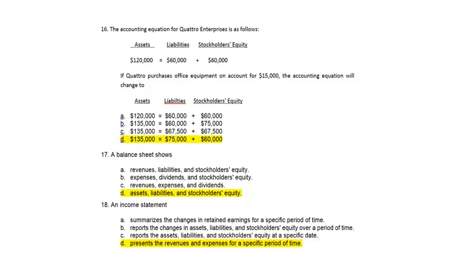And this is like that little exercise where if you purchase office equipment for 15,000 on account, what's going to happen? Your assets will go up 15,000, but your liabilities will go up 15,000, won't they? Okay, so the assets become 135, the liabilities become 75,000. This thing still stays in check, doesn't it? Still stays in balance? Okay.